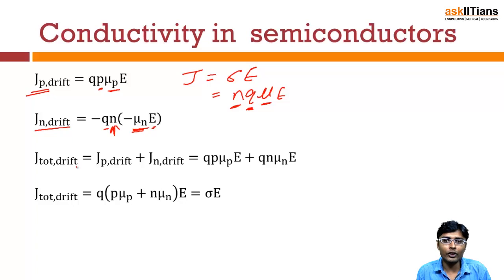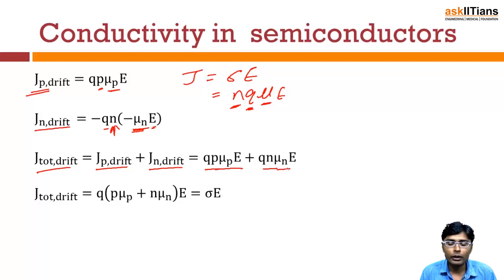In any semiconductor, the current is due to the electrons as well as the holes. So the total current density will be equal to the hole current density plus the electron current density, which equals Q p mu p E plus Q n mu n E. If we take Q and E out of the bracket, this will be p mu p plus n mu n, and this entire term we can represent by rho. So rho will be equal to Q into n mu n plus p mu p.